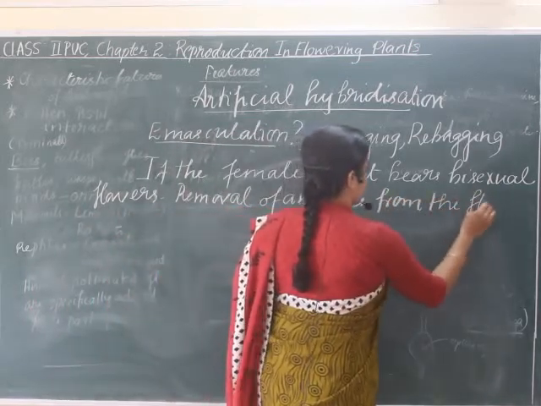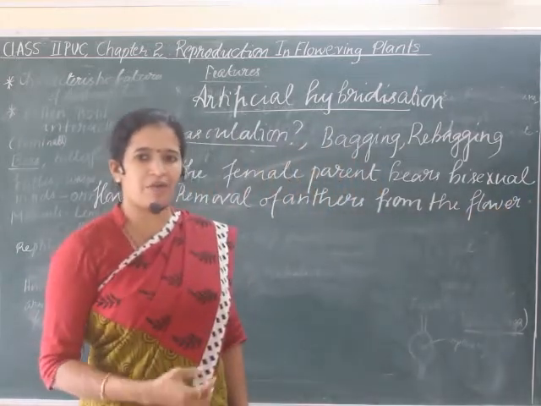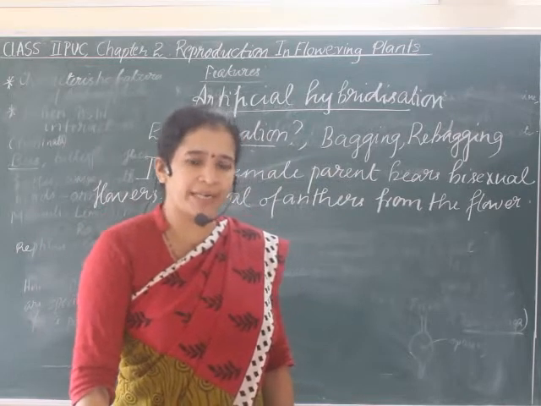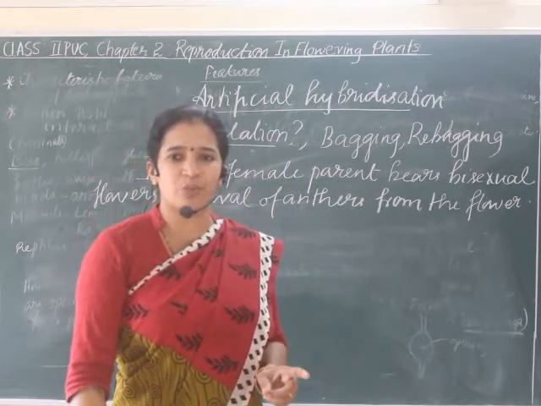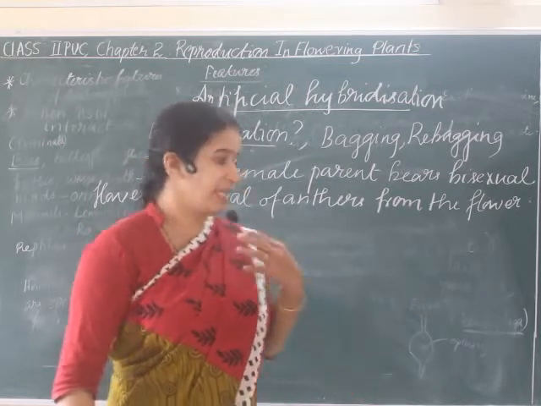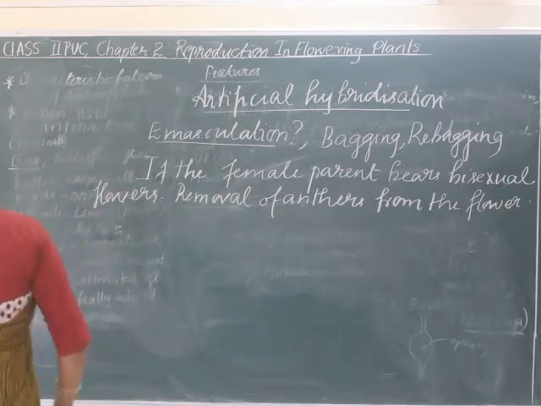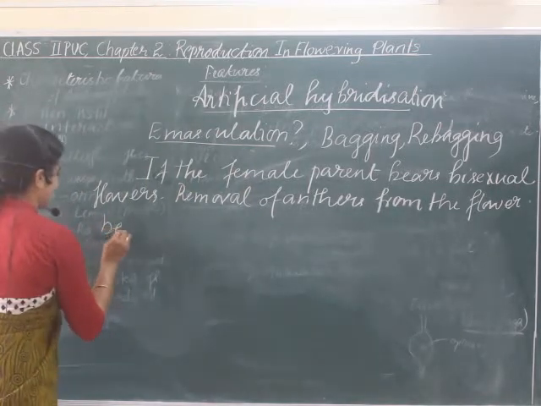When you have to remove, you cannot remove at any time as you like. The crop breeder cannot do this work at their own comfortable time, because this work has to be done before the anther dehisces. So, removal of anthers from the flower before the anther dehisces.